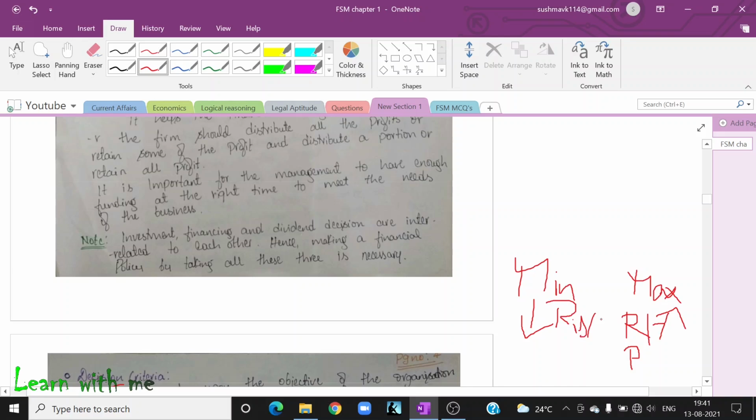Now what is risk? If I have to start my business with 100 rupees and I am getting a profit of only 20 rupees, is it good, guys? No, it's not good. If I am investing 100 rupees and I am getting 120 rupees, then is it good, guys? Of course, it is good. Now, what I am doing here, I am maximizing my profit, increasing my profit, and reducing my cost.